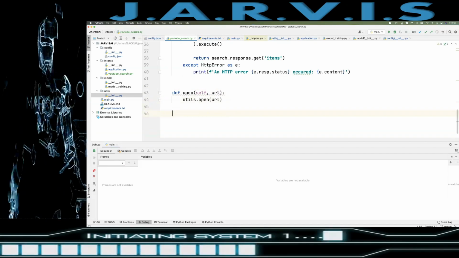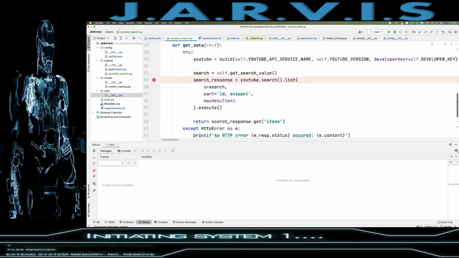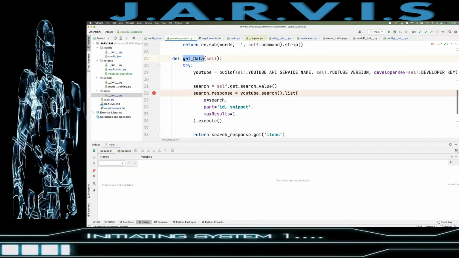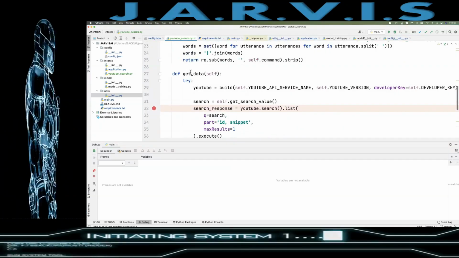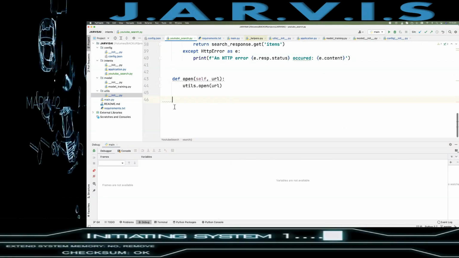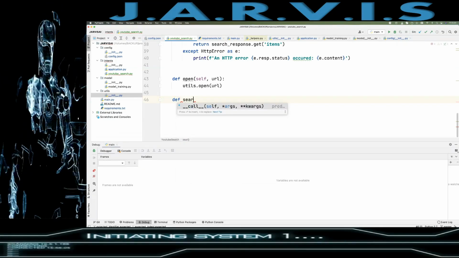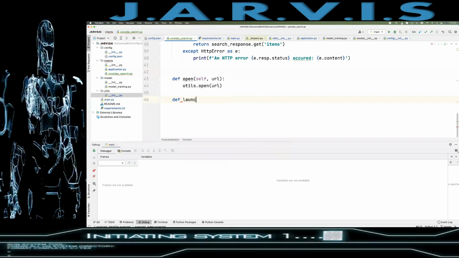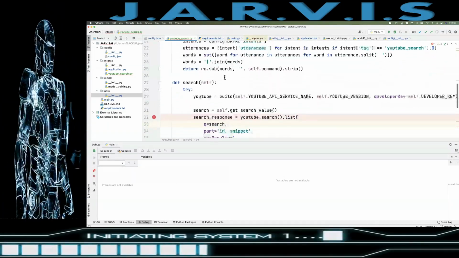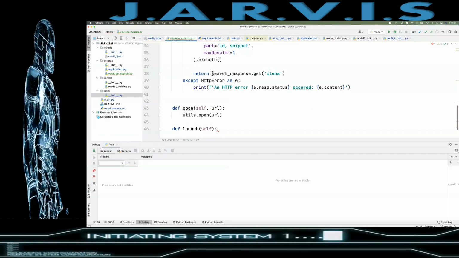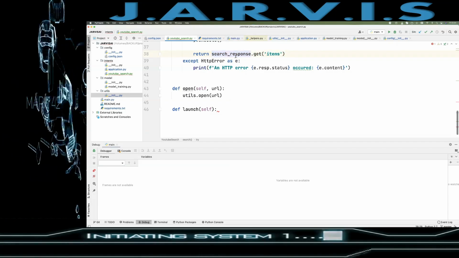So why I'm creating this, because the get data or this search should be here, and this should be def launch, or search, no, search, that launch, yes, we will have the launch. Okay, so yes, now we will just get all the details which are in the search response variable.